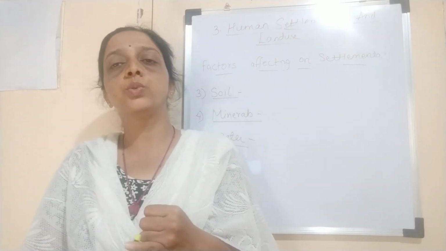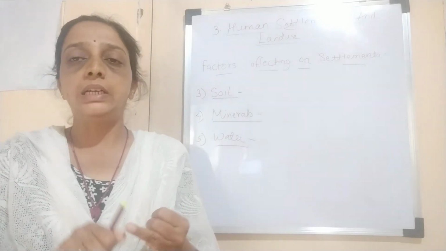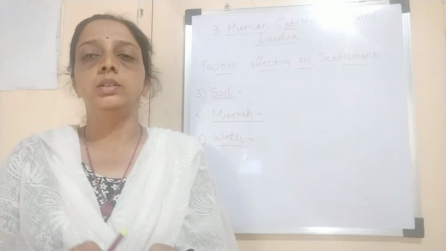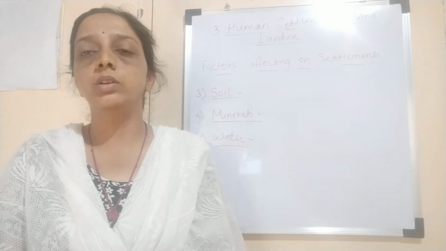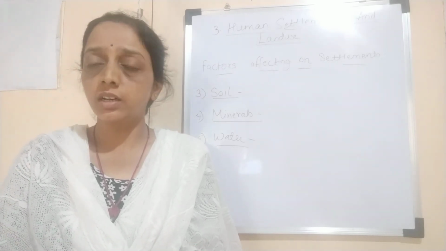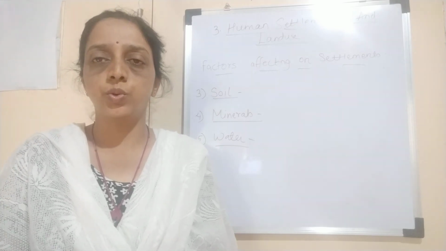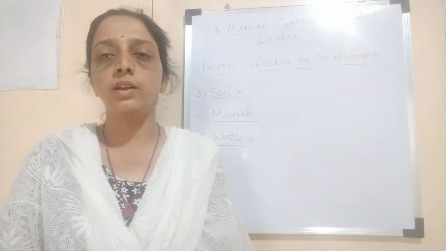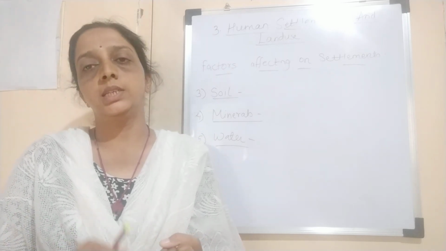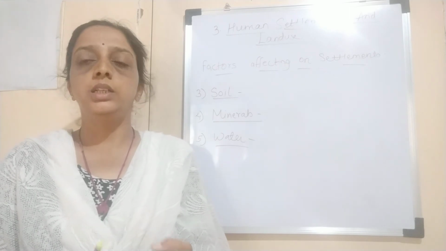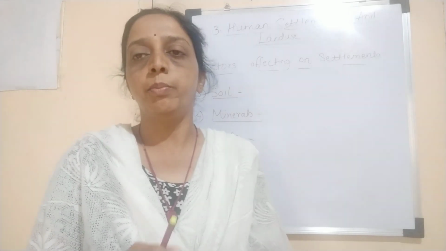The fresh water sources are rivers, lakes, reservoirs, dams, wells, then underground water. These are the sources of water. So the areas where these sources are available, people settled over there. So we can say that the settlements man chooses